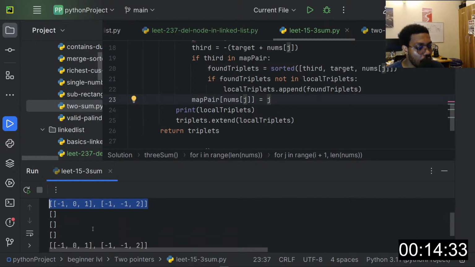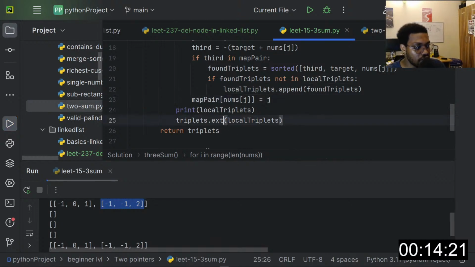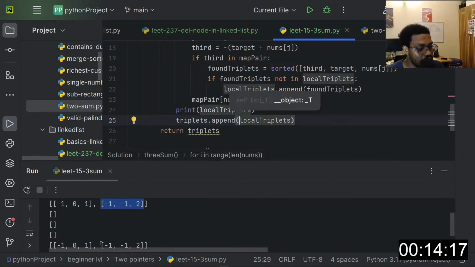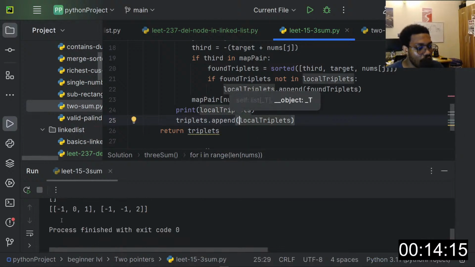What the extend function does is it unpacks every value into a new array. Otherwise, if we did append local triplets, then we'll no longer have an array of arrays. The nesting of our results will be inside 3 arrays.